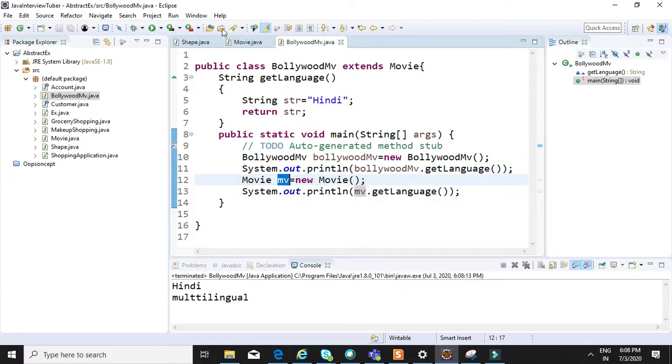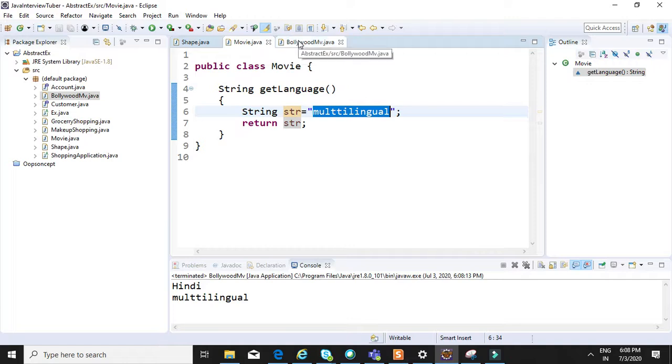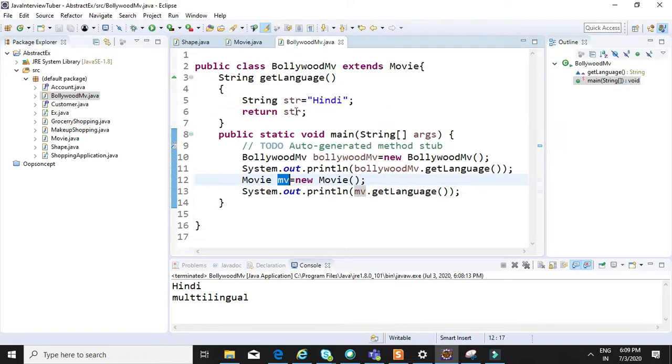You got to understand what overloading is and what overriding is. In overloading the method name is the same but the parameter is different, it is in the same class and the return type is also the same. But in overriding the classes follow a parent child relationship. There are two classes and two functions. The function is the same but the implementation is different.